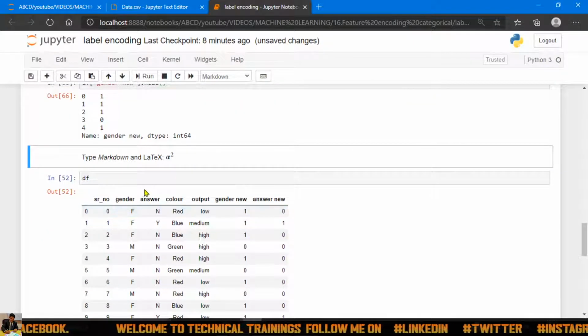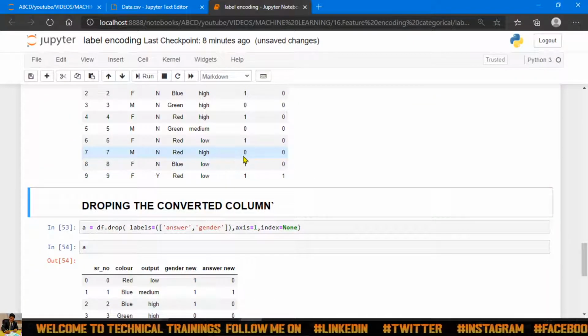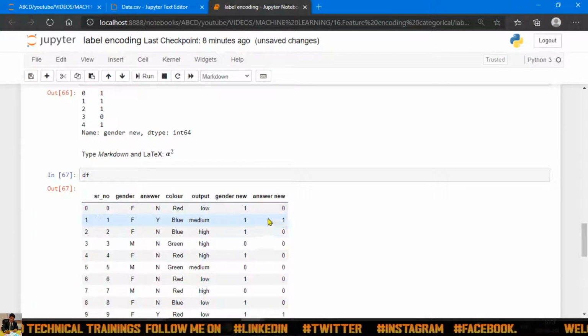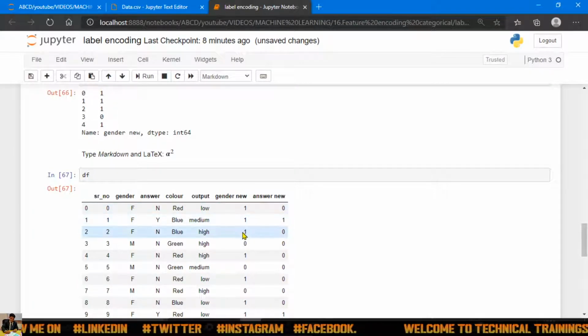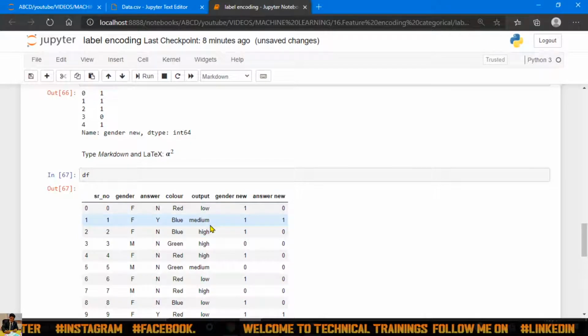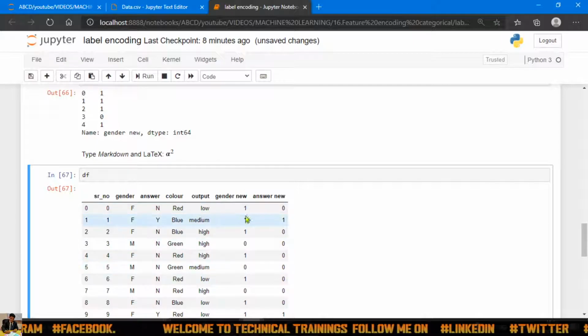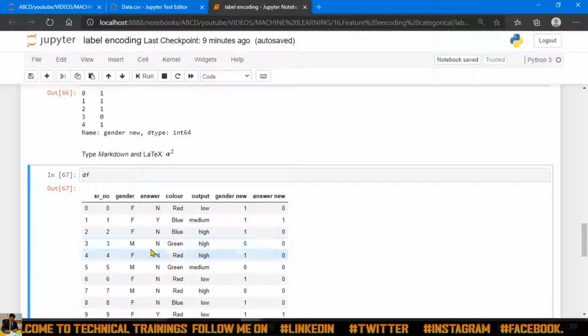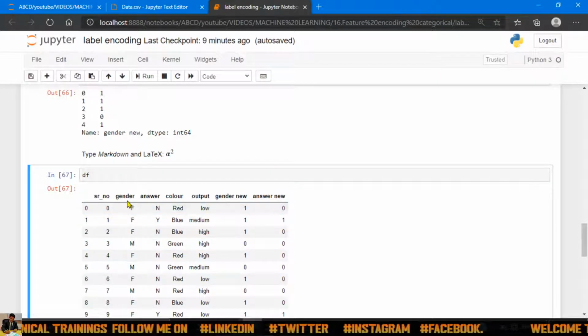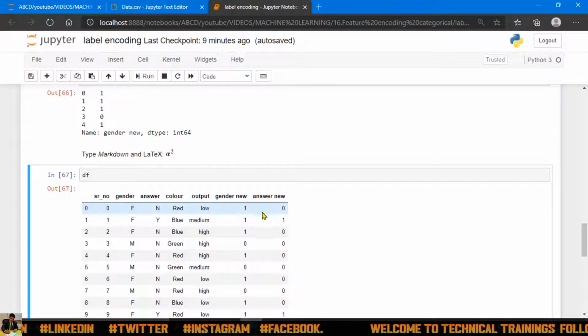We will see over here df. Now I will have another two columns, gender new and answer new, that contain only binary values, you can say only numerical values 0 and 1. This is very easy for the machine to understand compared to this. So I will drop this column, and keep these two columns in my data set.